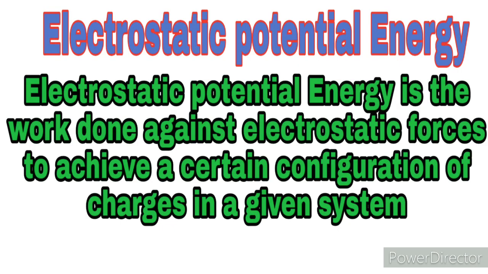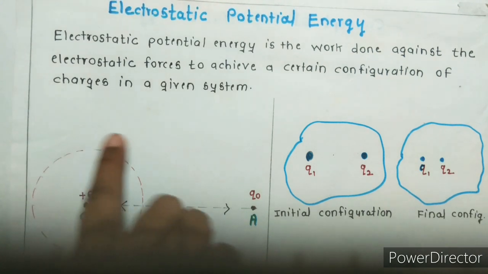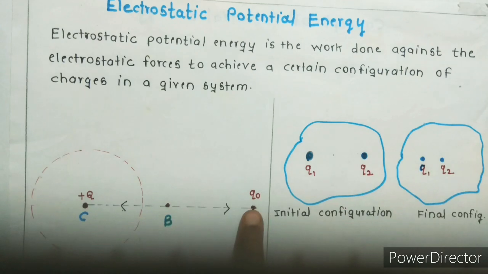Now we will take the electrostatic potential energy. What is the definition of electrostatic potential energy? It states that electrostatic potential energy is the work done against the electrostatic forces to achieve a certain configuration of charges in a given system. To understand this concept, let us consider a source charge plus Q placed at point C. This is its electric field, and a test charge, that is Q0, placed at point A.